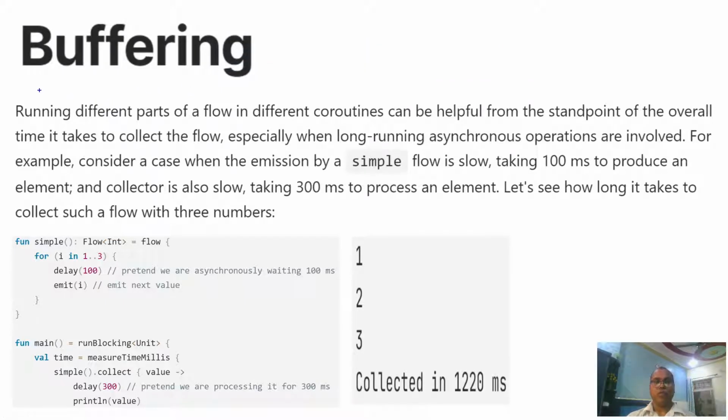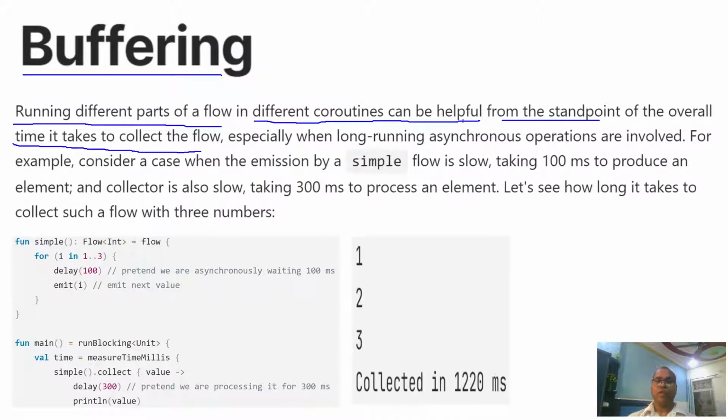Okay, so this is another way you can achieve buffering. Let's take a scenario. Running different parts of a flow in a different coroutine can help us from the standpoint of the overall time it takes to collect the flow.